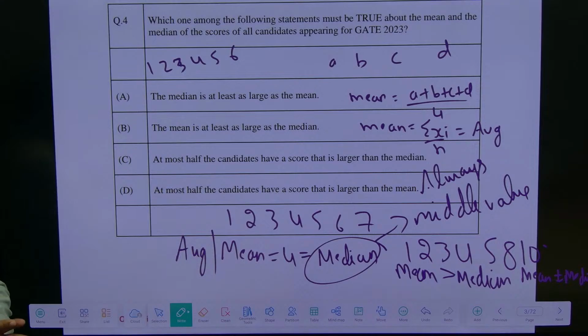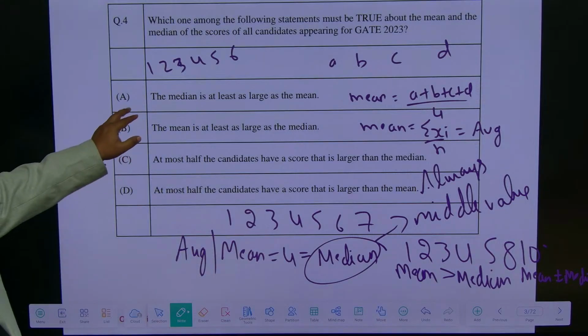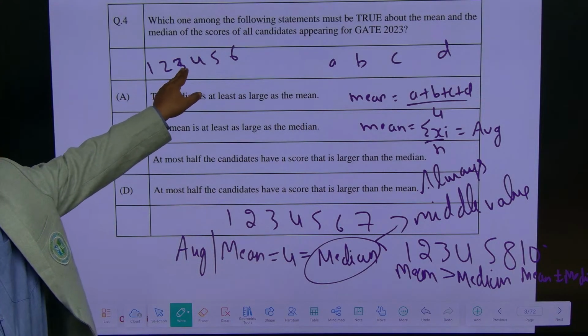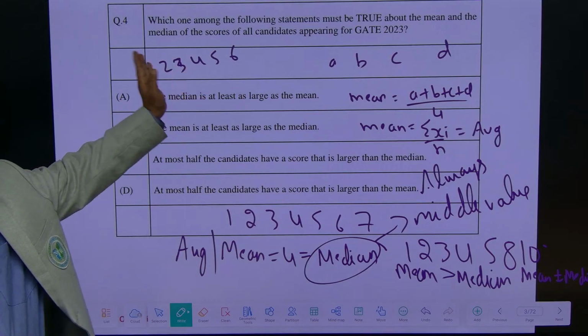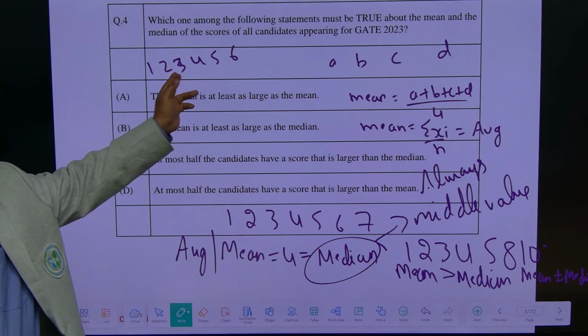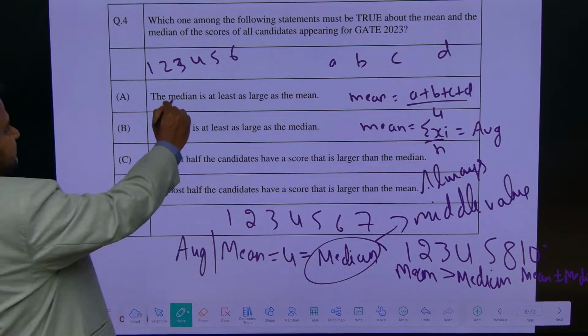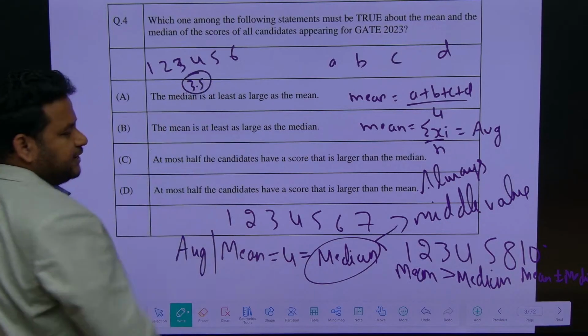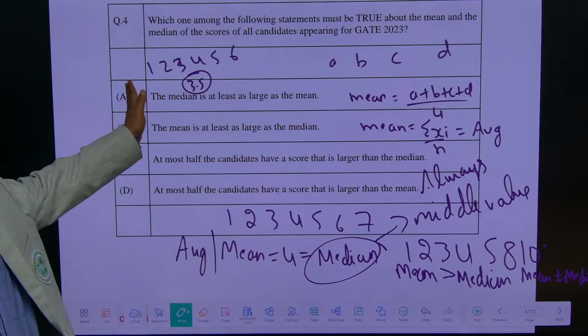In this, what is the median? Any value that comes between 3 and 4 is not just any value, it is exactly the middle value. Between 3 and 4, what is the value? 3.5. So, if the count is even, this will be 3.5. Okay, this is the median, the middle value.